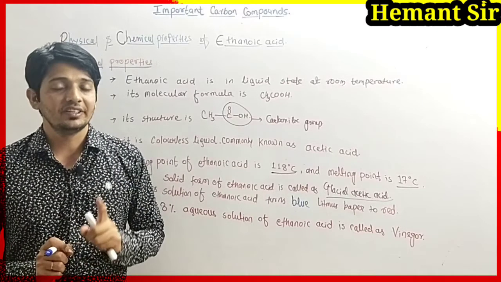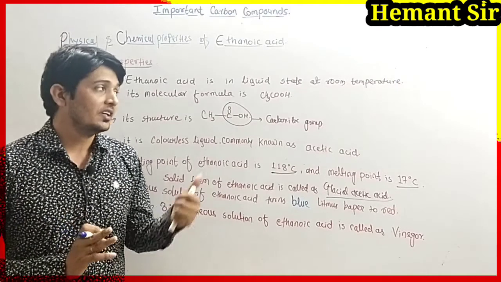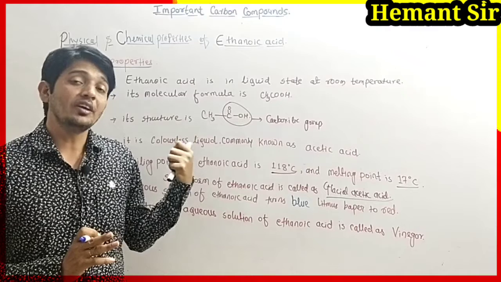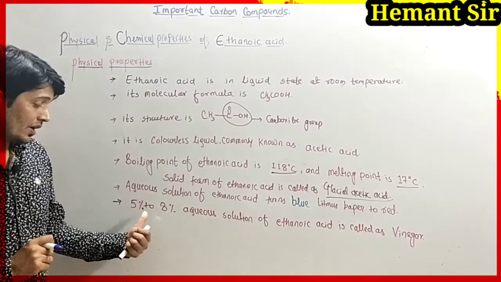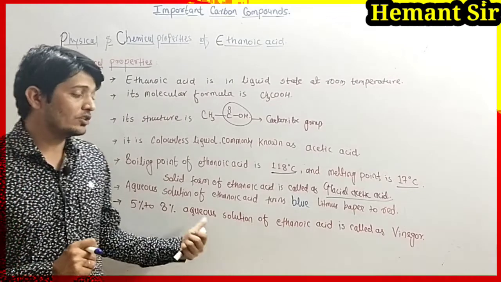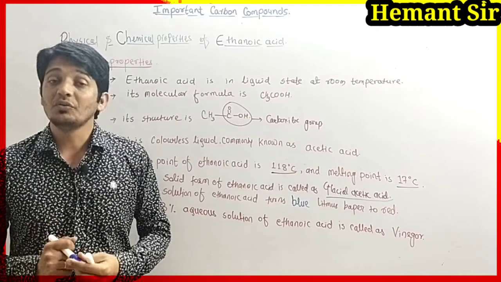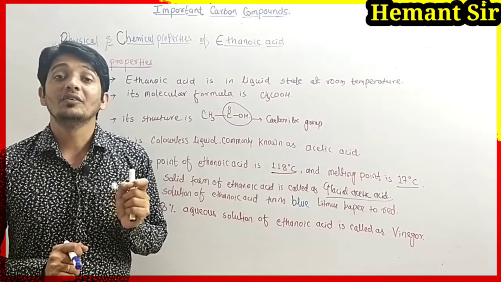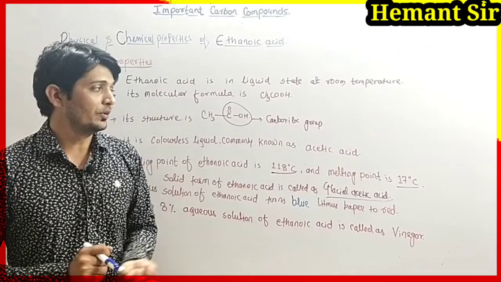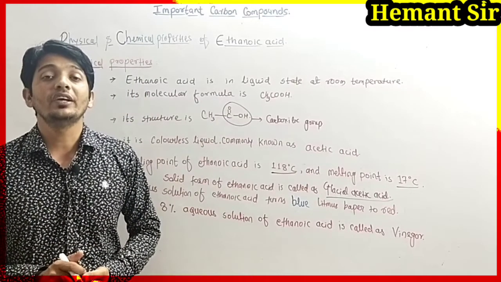This is the test of the acidic nature of a substance, so ethanoic acid or acetic acid is acidic in nature. A 5 to 8% aqueous solution of ethanoic acid is called vinegar, which we use in food like Chinese food. So this is all about the physical properties of ethanoic acid.